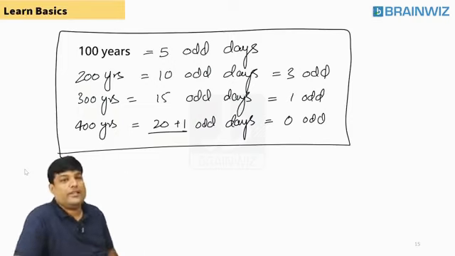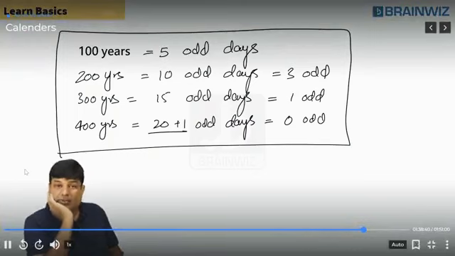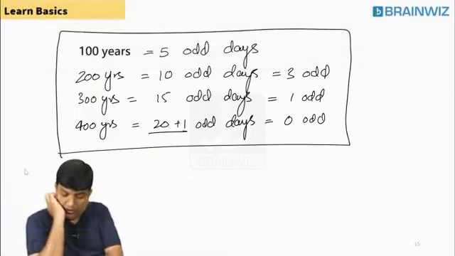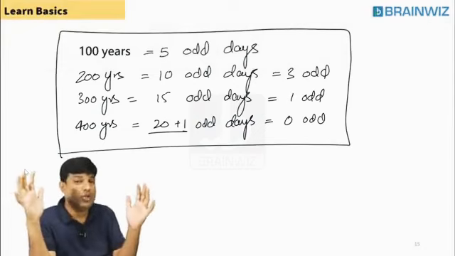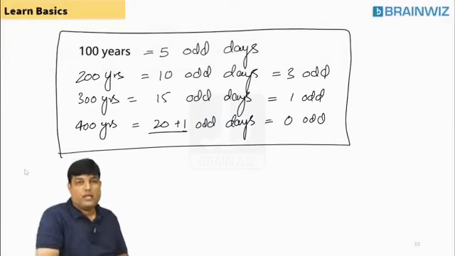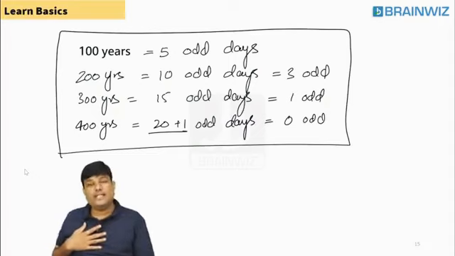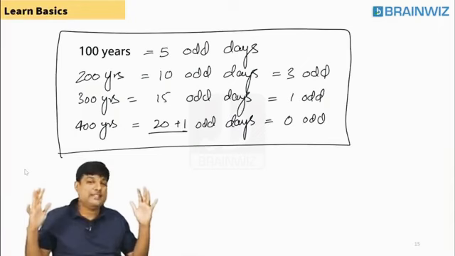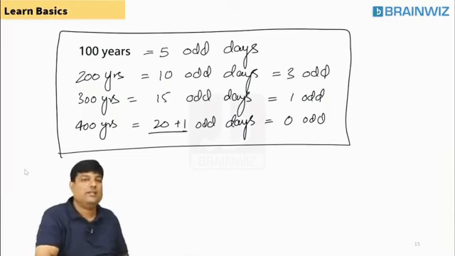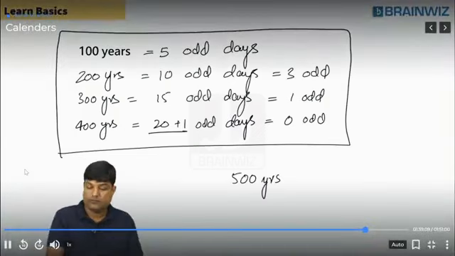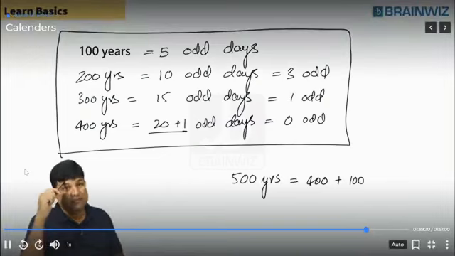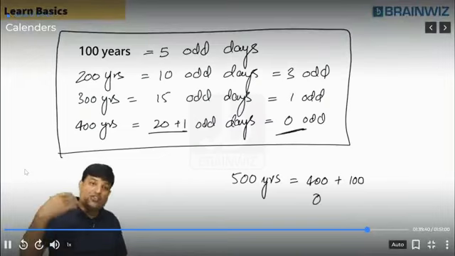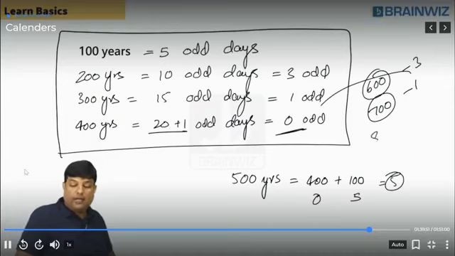Now, the first 400 years have got how many odd days? 0 odd days. So if my question is, how many odd days are there in the first 500 years? You chat and tell me. In 800 years, back to 0.